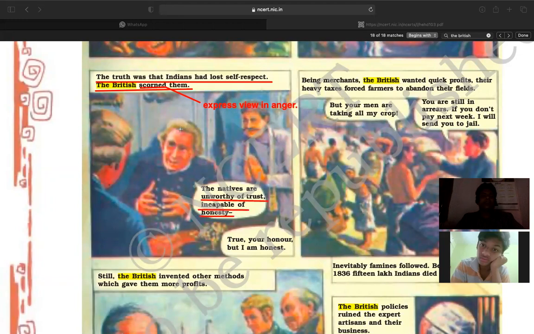So now you can see the picture of Britishers, and at the same time the picture of Indians. Britishers are telling each other that Indians are unworthy of trust and not capable of honesty, right? But one of the Indians is just saying, dear sir, I am honest and I am always for you. Are you listening to me, Mayank? Yes, sir.